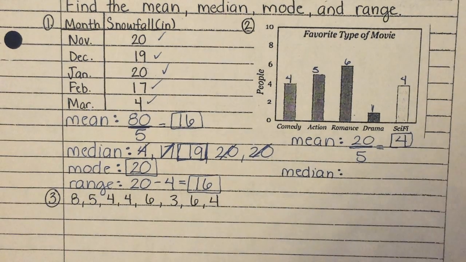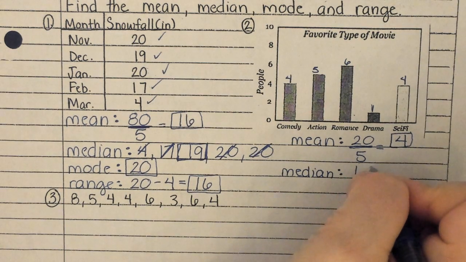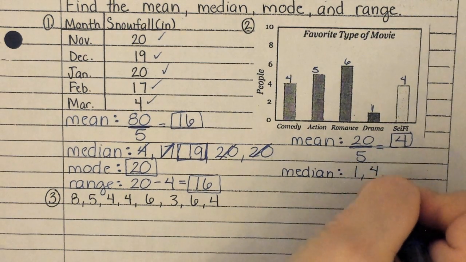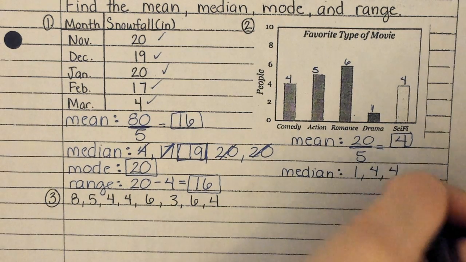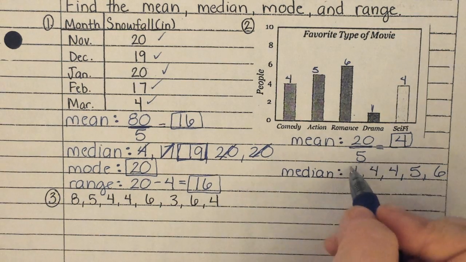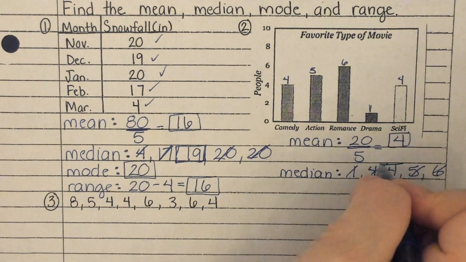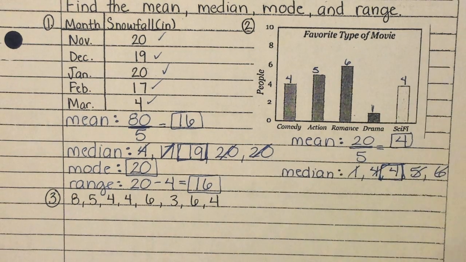Put them in order. Can you do that for me real quick? 1, 3, 4, 4 again, 1, 4, 4, 5, 6. If I mark them off till the end, till I get to the center, what is in the center? 4. So my median is 4.